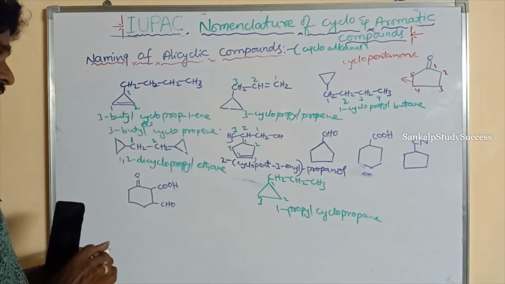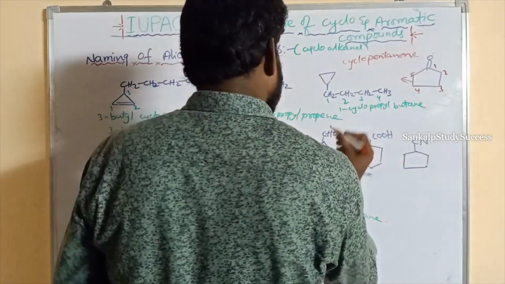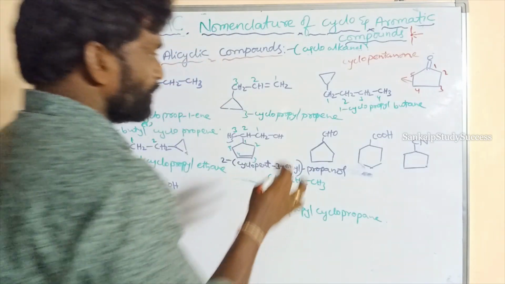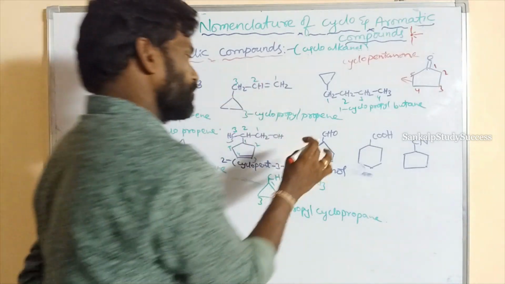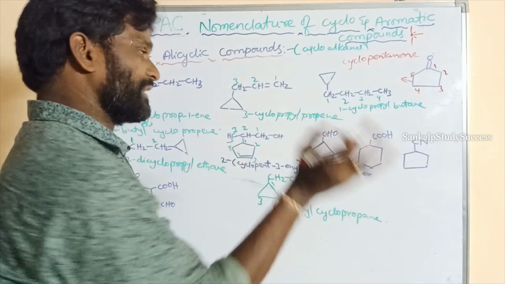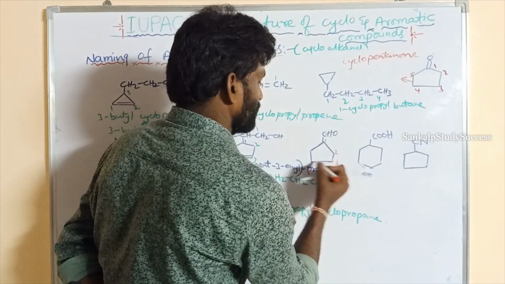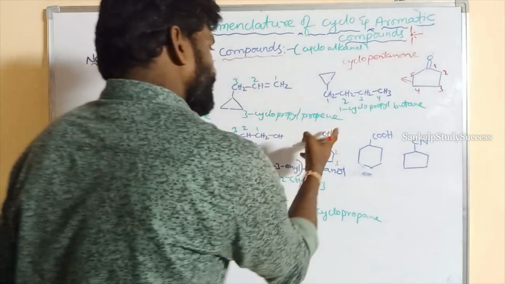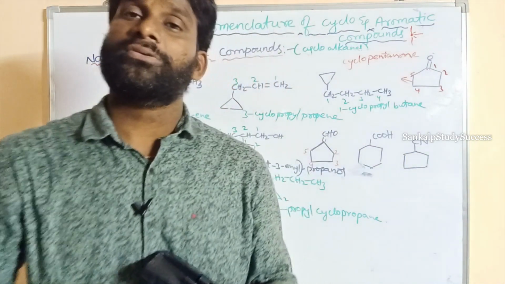And what is its name? Here the numbering is in these structures. So this carbon cannot be counted, because it is outside of the ring. The numbering must be given in the ring only, not the outside carbon. So the numbering is given from this side, 1, 2, 3, 4, 5. So what is its name? In this case, the secondary suffix name is changed. So